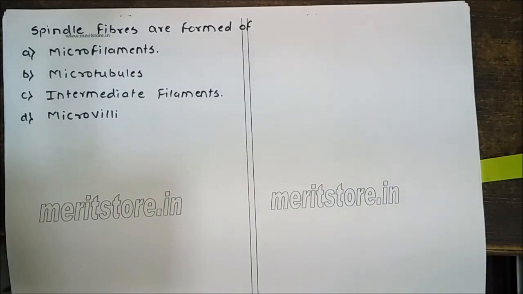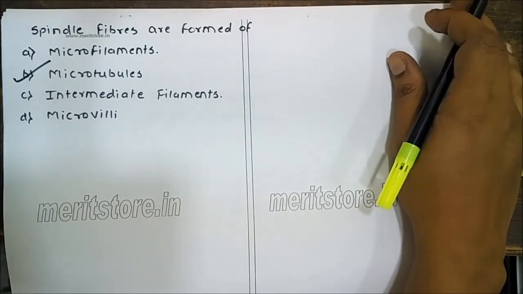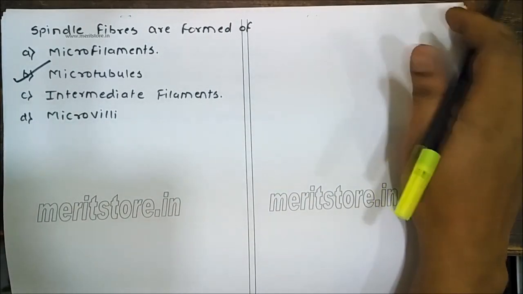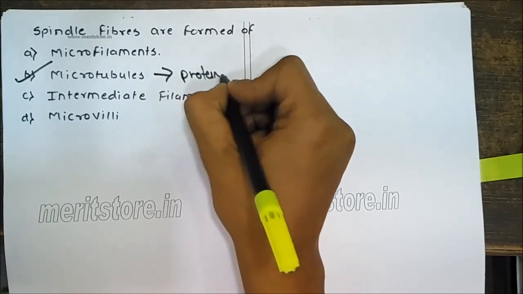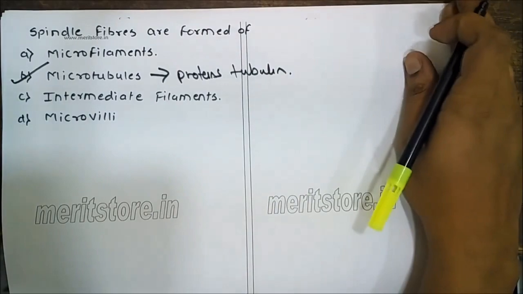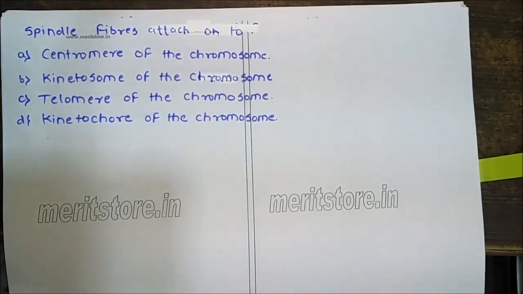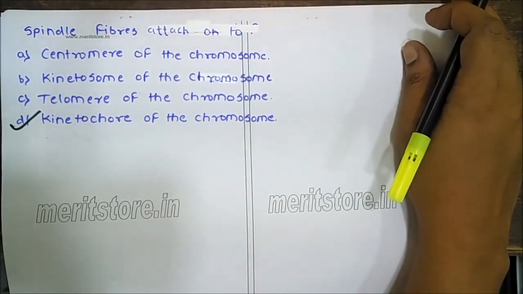spindle fibers are formed from microtubules, and microtubules are made up of protein tubulin. Remember, microtubules are made up of the protein tubulin. Spindle fibers attach on kinetochore of the chromosome.